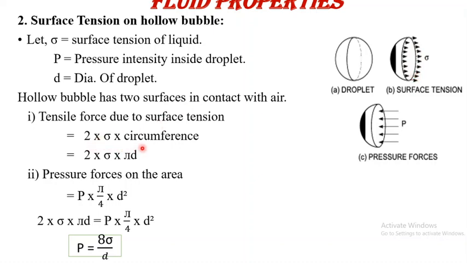So 2 times sigma into circumference, and circumference is nothing but pi d. So the total tensile force due to surface tension becomes 2 into sigma into pi d. And the water pressure force is again the same, because it is acting on the total circular area, and the intensity of pressure is represented by P. So P into pi by 4 into d square. Again for equilibrium we equate these two equations and we get the formula for calculating the pressure, P is equal to 8 sigma by d, or we can calculate the value of sigma as P into d by 8.